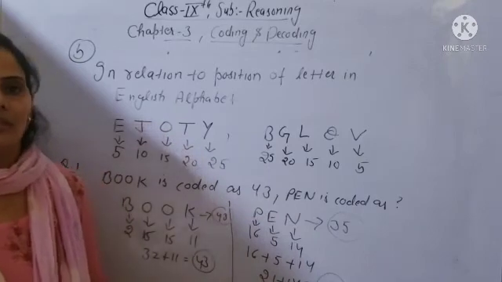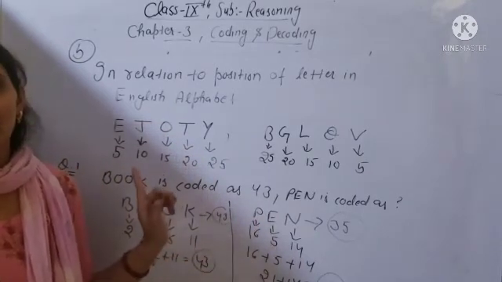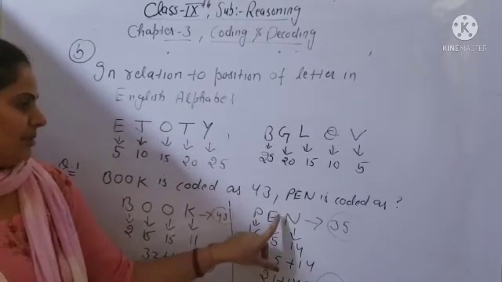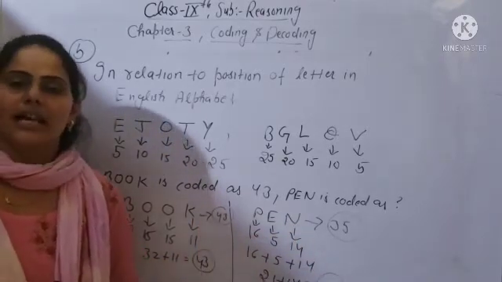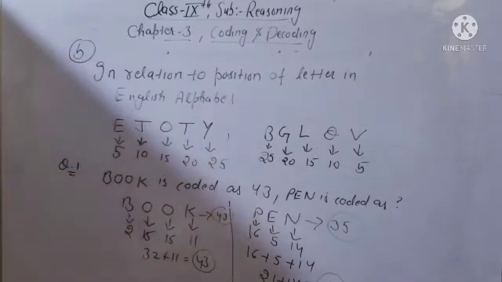So this one also you will do the same. You will start from the left hand side of the alphabet. So P will be at 16th position, E 5th position, and N will be 14th position. You will add them, so you will get the answer 35. Okay. One more example you can see.